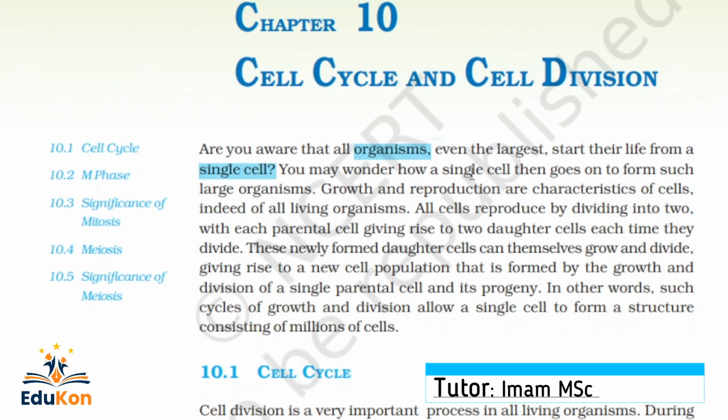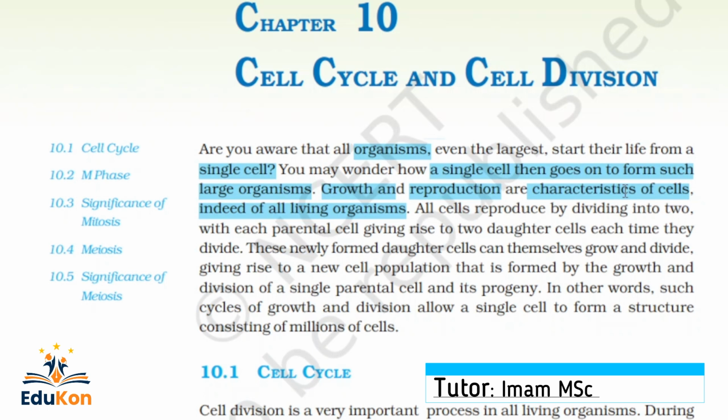So you may wonder how a single cell goes on to form such a large organism. You might have seen an elephant. It also starts from a single cell. So how exactly does the organism form such large structures? Hence, growth and reproduction are characteristics of cells, indeed of all living organisms. So growth and reproduction are important